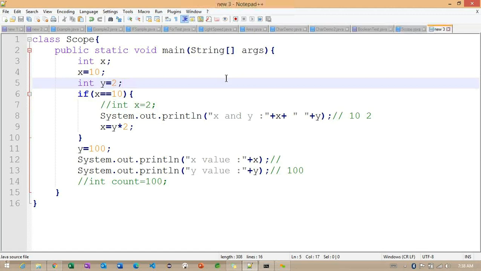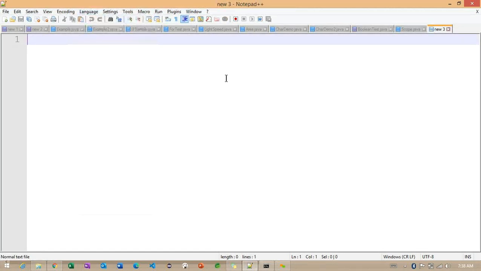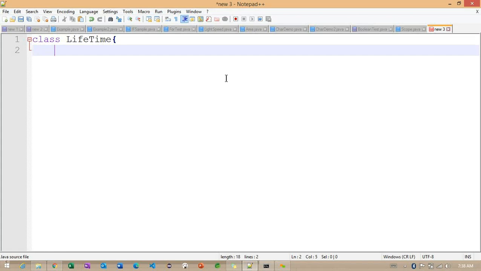Okay. So let me check with you one more example here. Basically, here I'm trying to check the lifetime of this particular variable. Now we identified the scope of the variable, so now we are going to check the lifetime of the particular variable. Observe here,